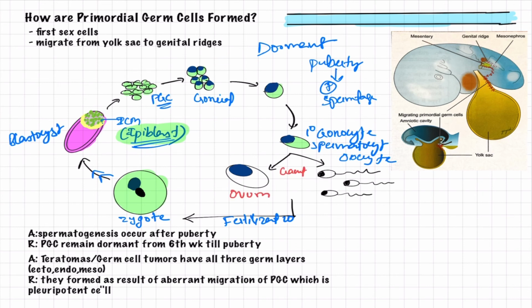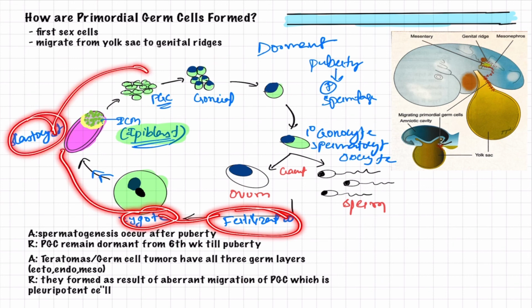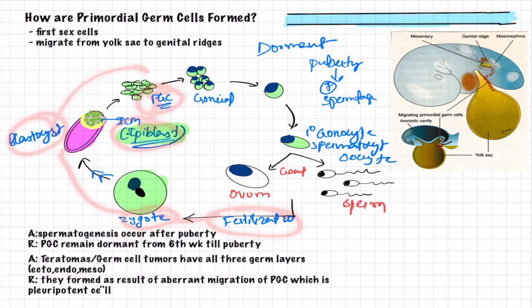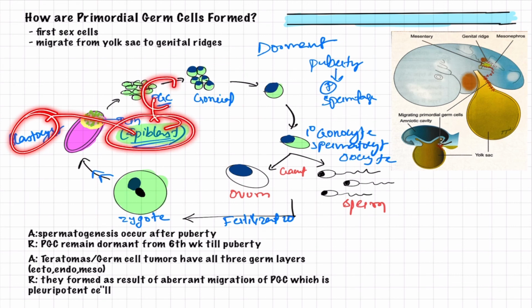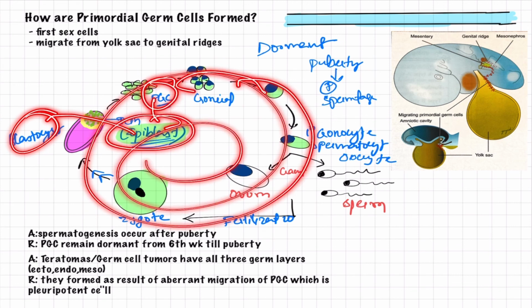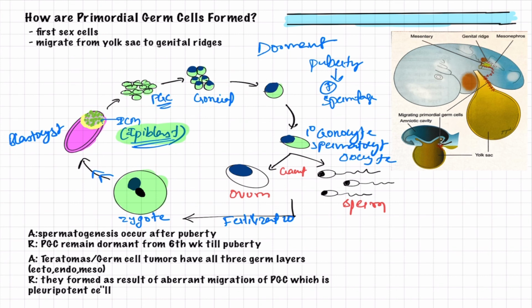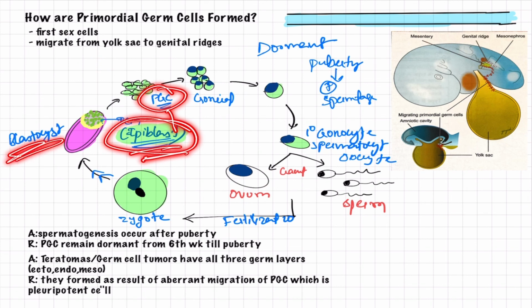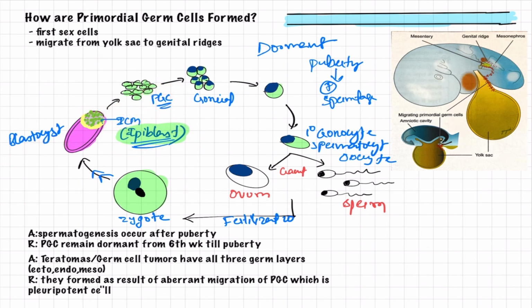This is the ovum and these are sperms, and the sperms again undergo fertilization and the process of formation of the zygote and the blastocyst, and then the epiblast. From the blastocyst comes the epiblast, then the primordial germ cells, and this cycle goes on again. So you have to know the importance of primordial germ cells, and you should also know that they originate from the epiblast of the blastocyst, from the inner cell mass. All these are very important.